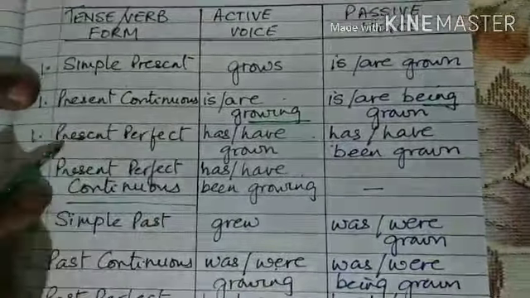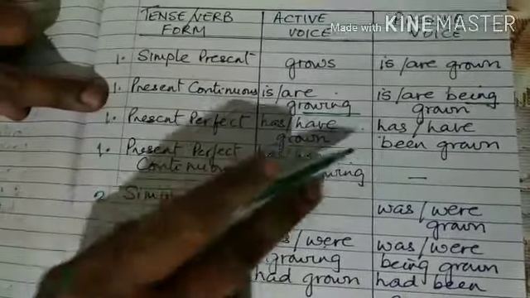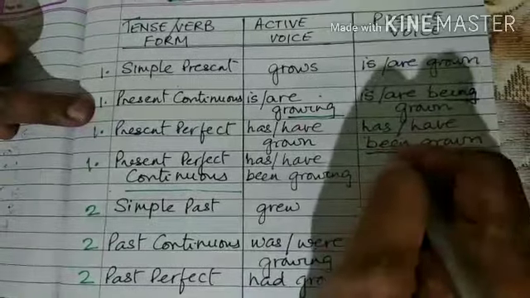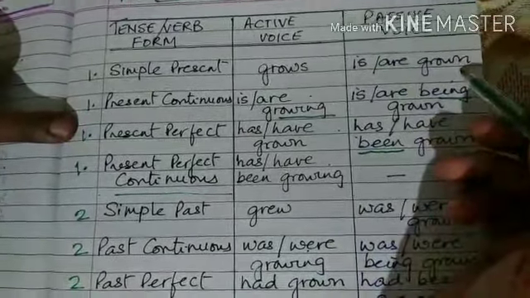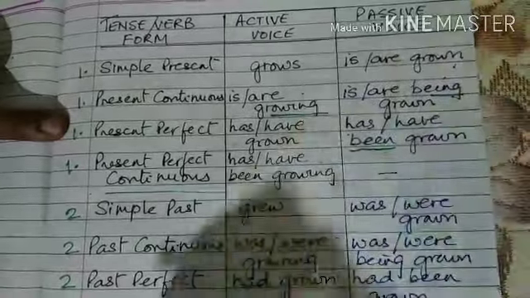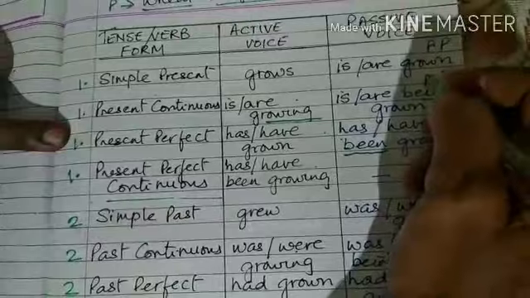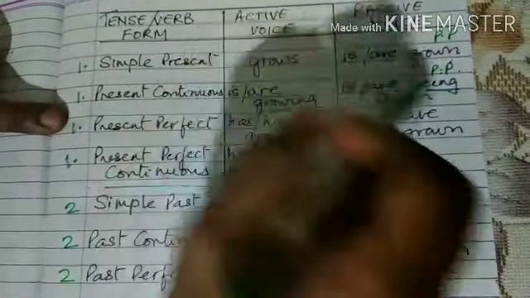And when we have the present perfect, which is has or have grown, that changes to has or have been. This word is added here, and everywhere you will see that we have the past participle form. From the first one to the last one, everywhere we have the past participle, that is the third form of the verb: present tense, past tense, and past participle form.